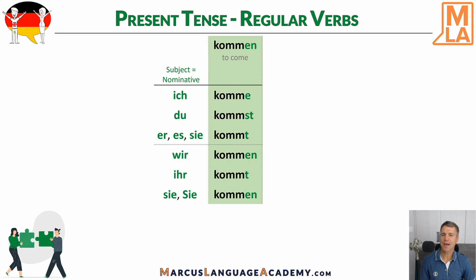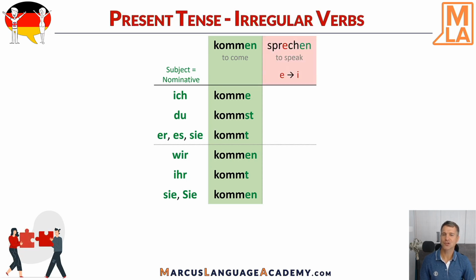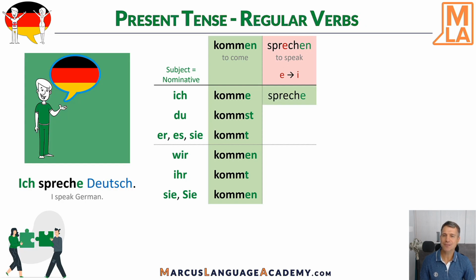Now let's look at an irregular verb. Sprechen, to speak, is irregular, and that means that the root of the verb changes, and here the E becomes an I. But interestingly, not all forms are irregular. The first person singular is regular. Ich spreche. Here is our example, and we use the regular green background. Ich spreche Deutsch. I speak German.